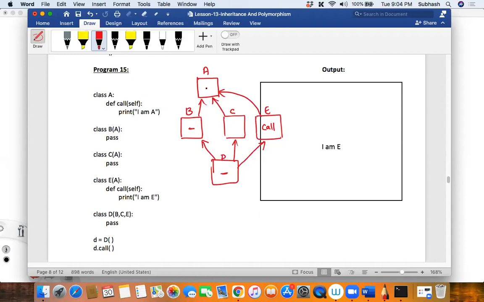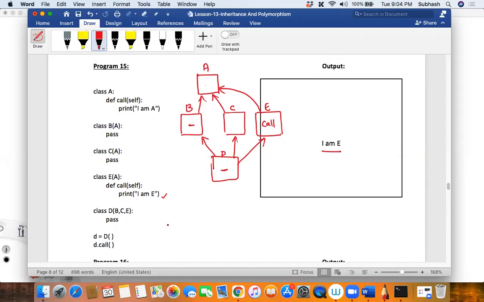Now again, before calling this A, what does it do? It again goes and checks, is there any lower classes which is also being inherited by D. Therefore, E is there, isn't it? So it will call the method that is belonging to E, correct? And therefore, it prints I am E. Is that clear, guys? I think this pretty much summarizes how this MRO will actually work, isn't it, my dear friends? Yes or no?